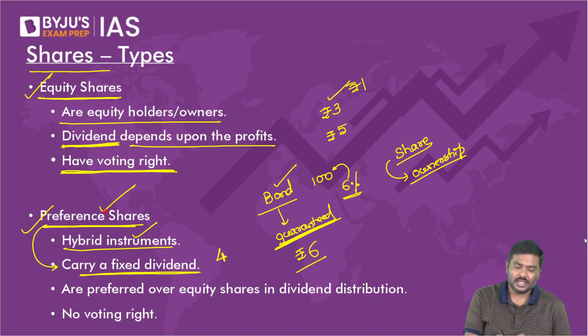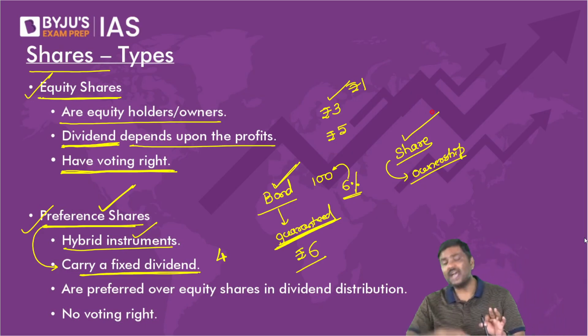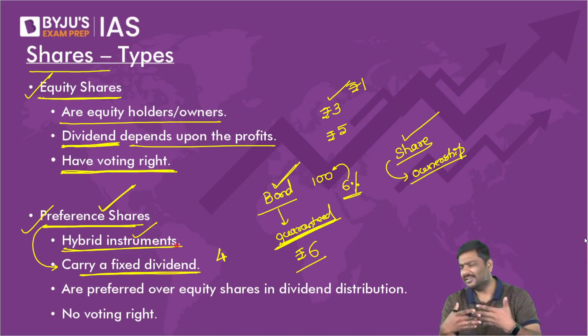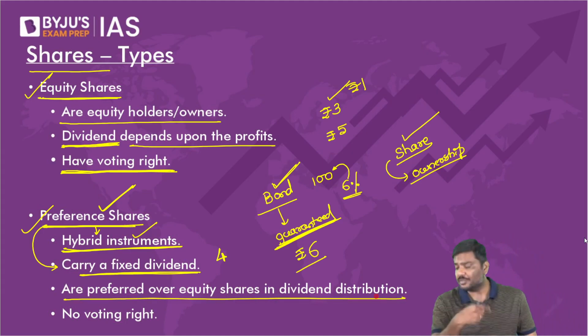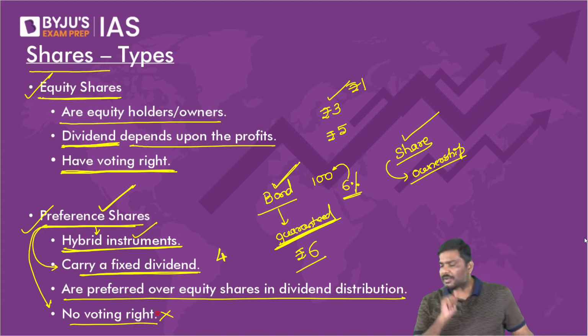Now, please have a look at it. Can I say based on this, preference shares have certain features of bond, have certain features of shares? Can I call this a hybrid then? Hybrid means what? Mixture. Can I call this a hybrid instrument? Answer is yes. That's the reason preference shares are called hybrid instruments. They are preferred over equity shareholders whenever the dividend has to be distributed. And because there is a fixed amount of dividend that is given to you, preference shareholders will not have any kind of voting right.